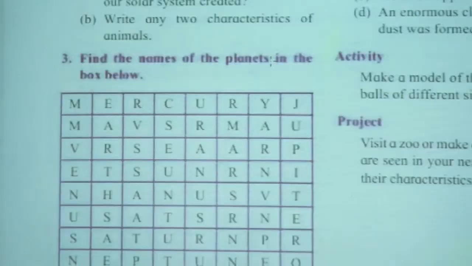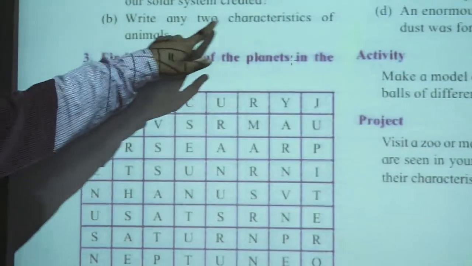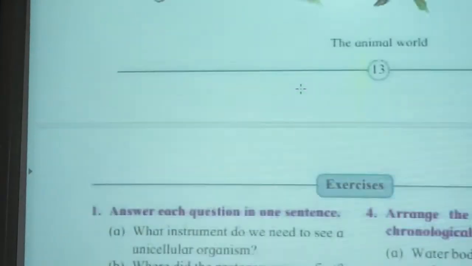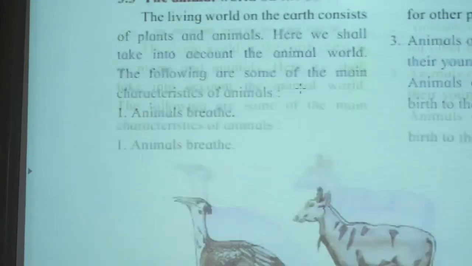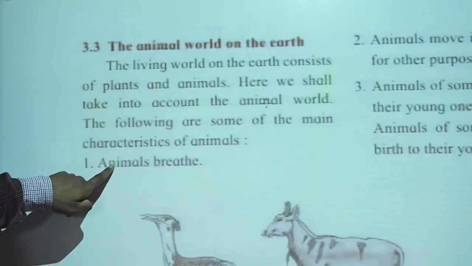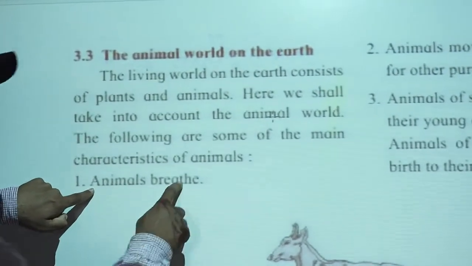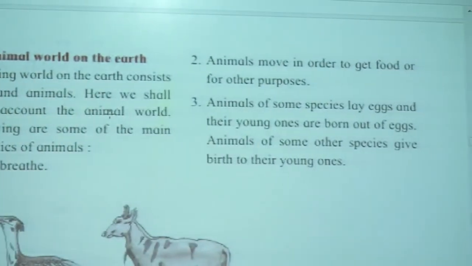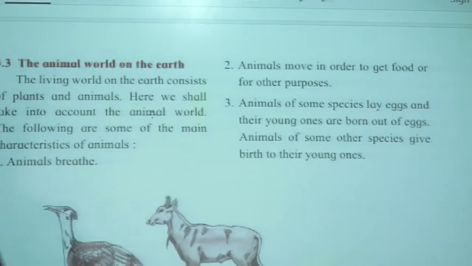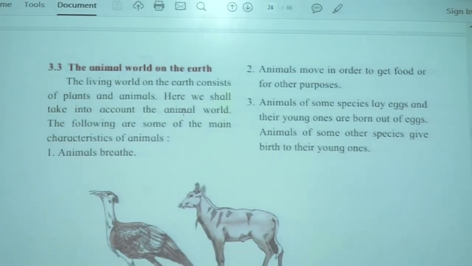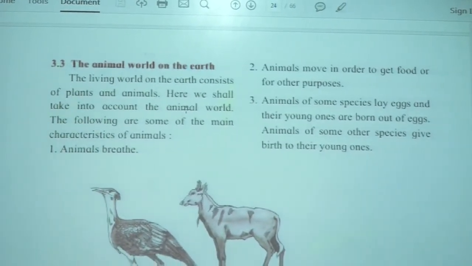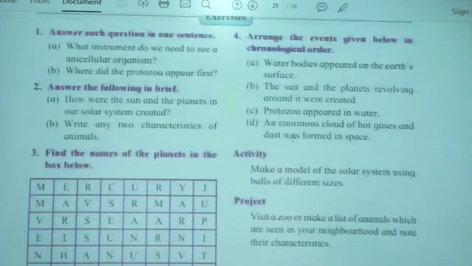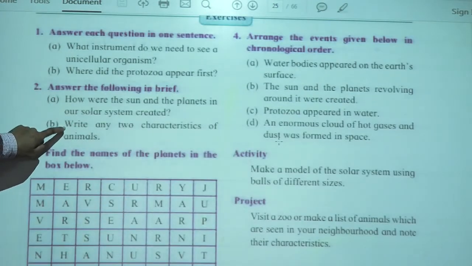Next question is, write any two characteristics of animals. Two characteristics of animals are given on the last page. There are actually three characteristics given. One, animals breathe. Second, animals move in order to get food. And third, how they give birth to their young ones. Some animals lay eggs and some animals give direct birth. So the answer to this question is also given to you.